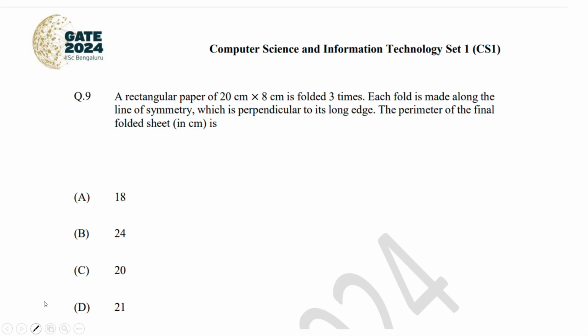Hello everyone. This is a General Aptitude GATE CSE 2 marks question. Here they have given a rectangular paper of 20 centimeter cross 8 centimeter, which is folded three times. Each fold is made along the line of symmetry, which is perpendicular to its longer edge. They have asked the perimeter of the final folded sheet.